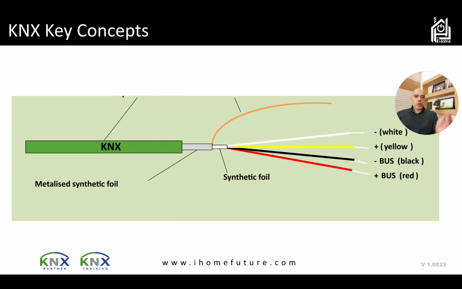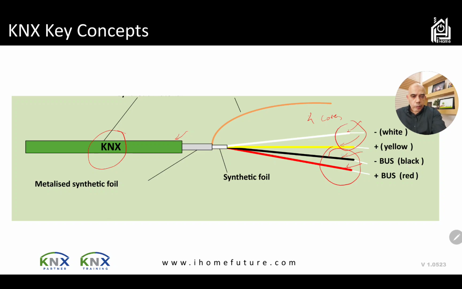These are connected all together using the KNX cable. You can mostly see it's a green cable. To talk in a very brief way about the KNX cable, it's a certified cable from KNX. As you can see, it is a shielded one, and it has 4 cores. By cores I mean 4 cables, and we use those cables in pairs. So this is one pair and this is another pair.